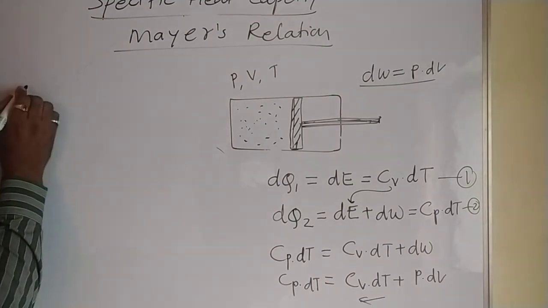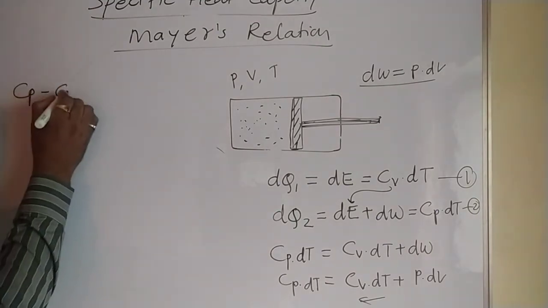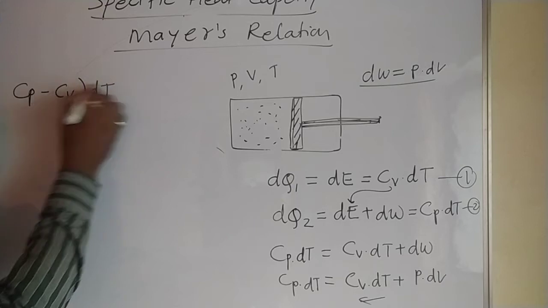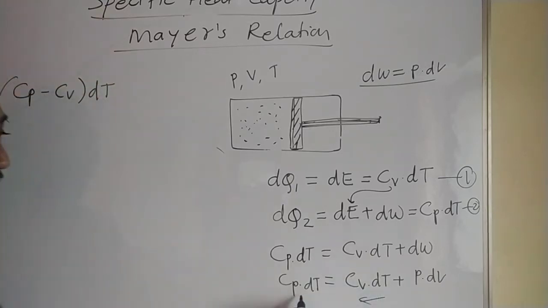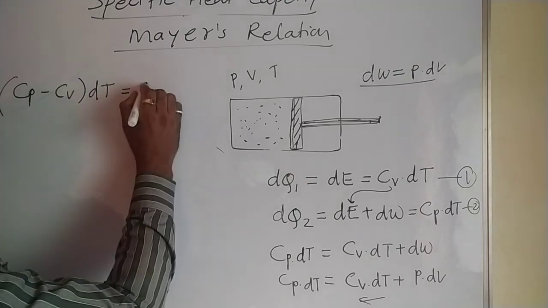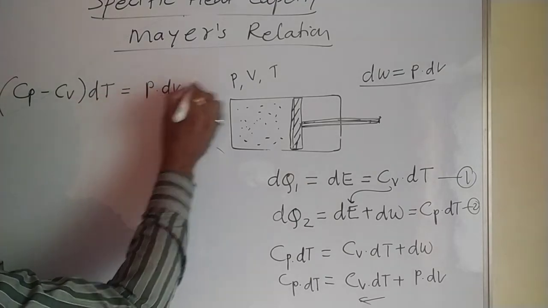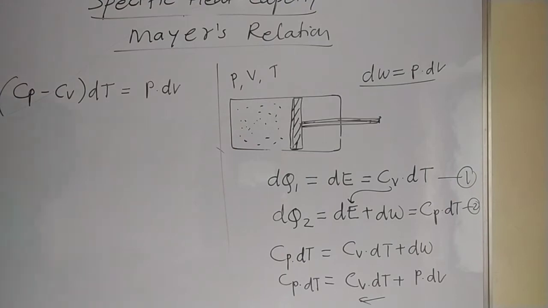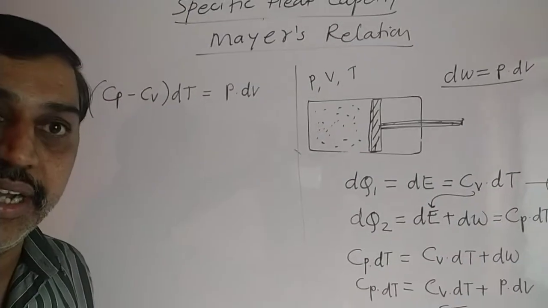So we can write here (Cp minus Cv) into dT. Just move this term, it becomes minus (Cp minus Cv) into dT equal to what is remaining? P into dV is remaining. So we get this equation.